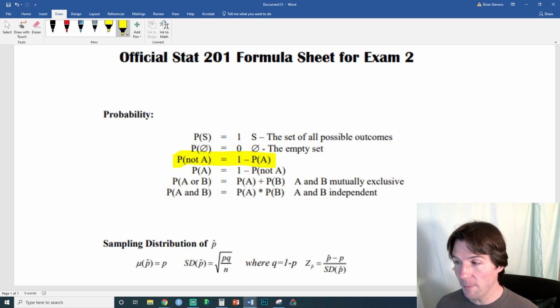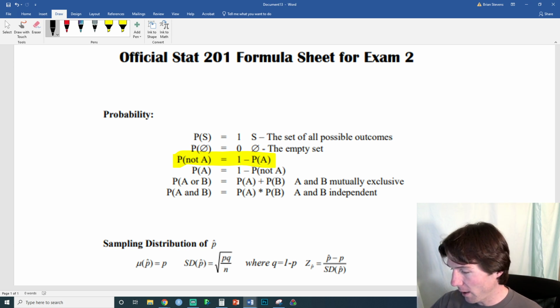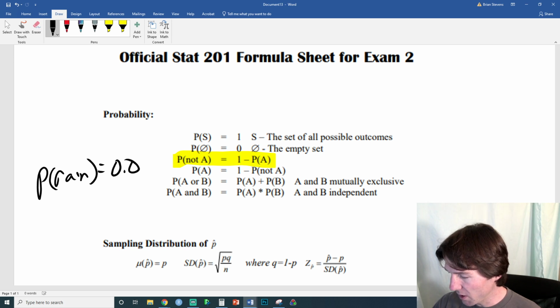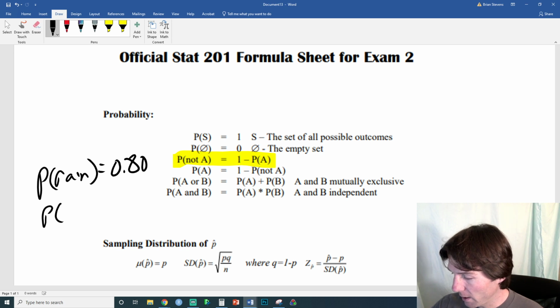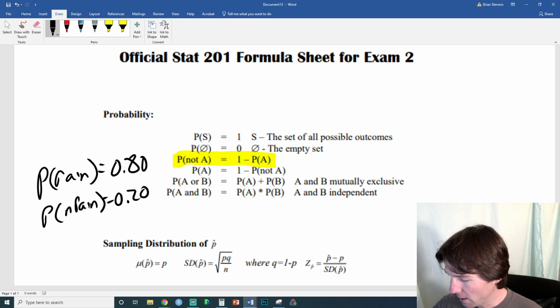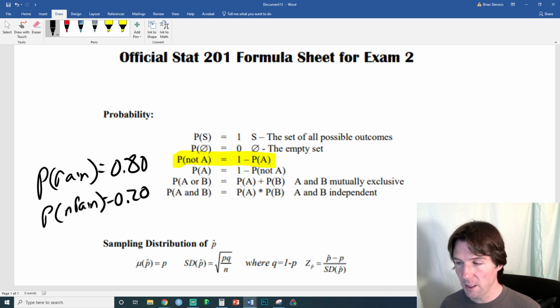So this is the complement right here. What I currently have highlighted is the complement, which is everything but the event A. We can do some practice problems right here, because it's always good to do practice problems to know what's going on. Maybe we have the probability of rain, and the probability of rain is equal to 80%. Well, the probability of no rain, we'll put N rain for no rain, just an abbreviation, is now 20%. This is using the complement rule, that we have the probability it rains or it does not rain. So this is the complement rule in action.